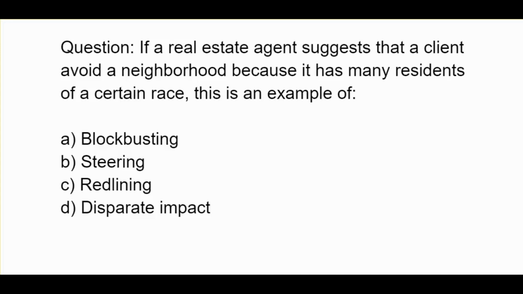If a real estate agent suggests that a client avoid a neighborhood because it has many residents of a certain race, this is an example of A. Blockbusting, B. Steering, C. Redlining, D. Disparate impact.